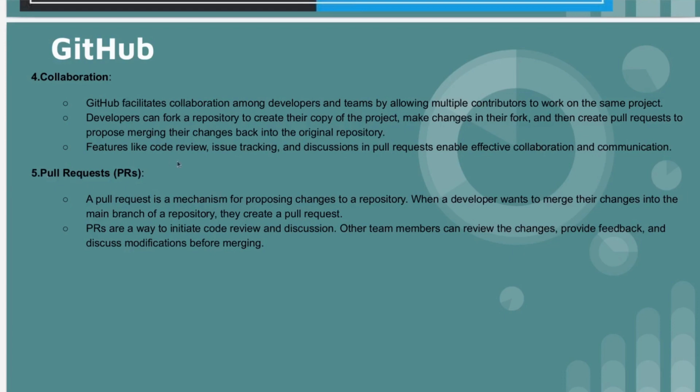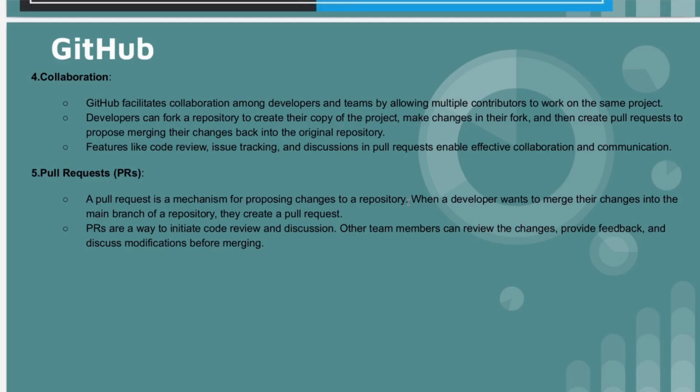Okay. So pull request. A pull request is a mechanism for proposing changes to a repository. Why do we need a pull request here? Suppose a developer is enhancing a feature for your application, and he thinks he is done with enhancing the feature. He will create his own branch and start writing his code on it, and once he thinks he is done, he will create one pull request.